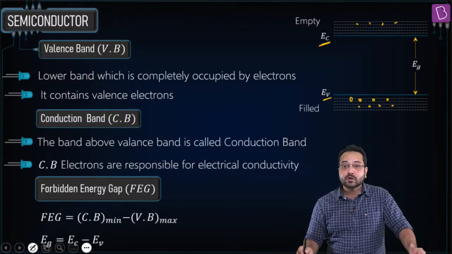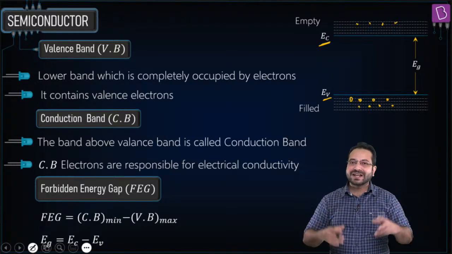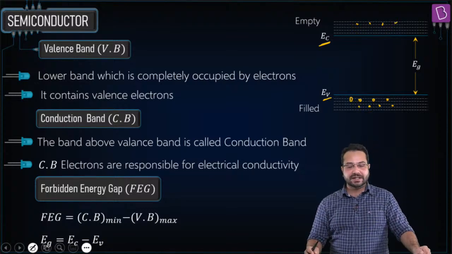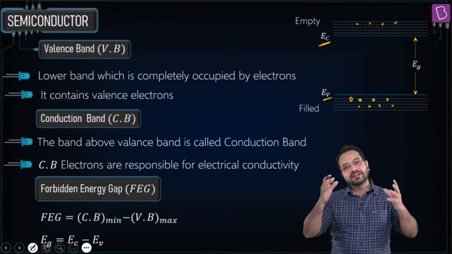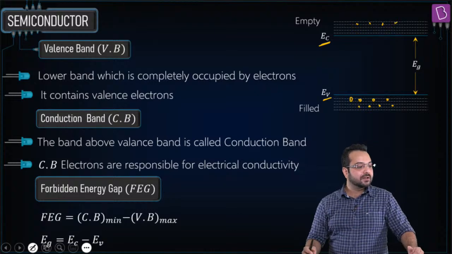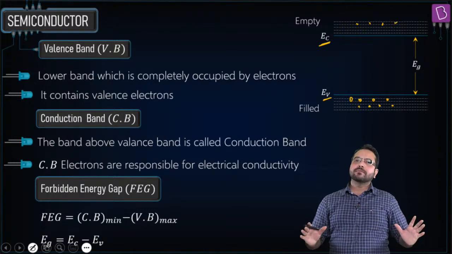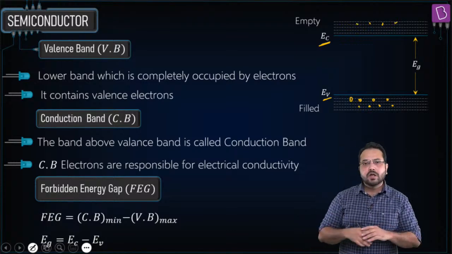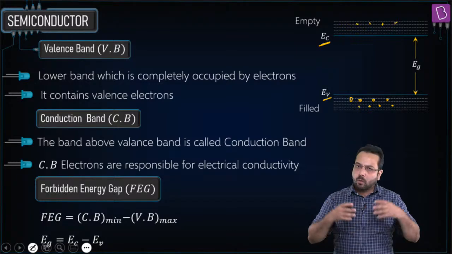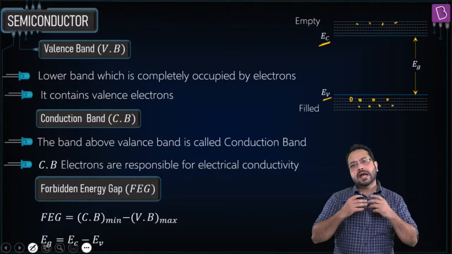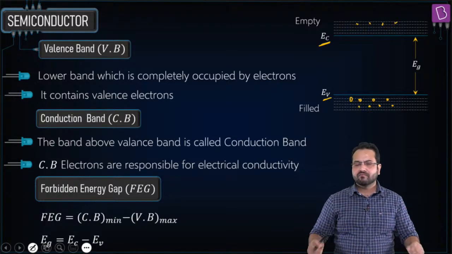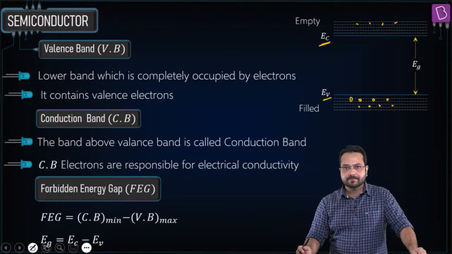This is also called the forbidden energy gap because the electron cannot be in the forbidden energy gap. It is either going to be in the valence band or it is going to be in the conduction band. Is that correct? Any problem so far? So we understand the meaning of the conduction band, the valence band, and the energy gap. I hope we are clear so far.